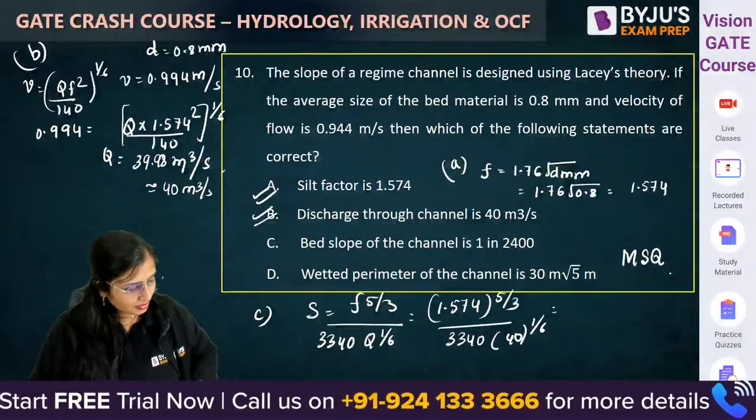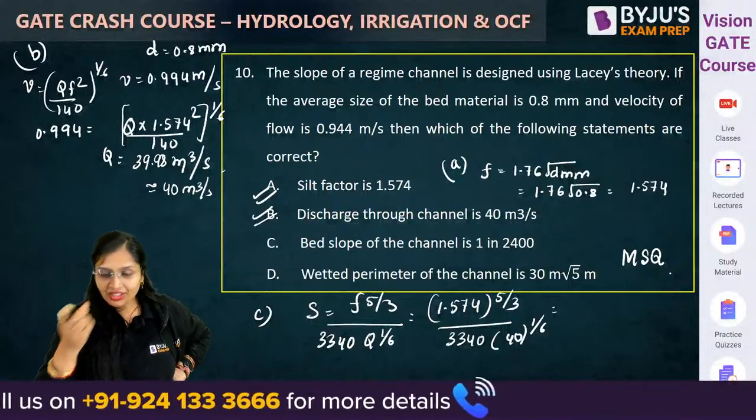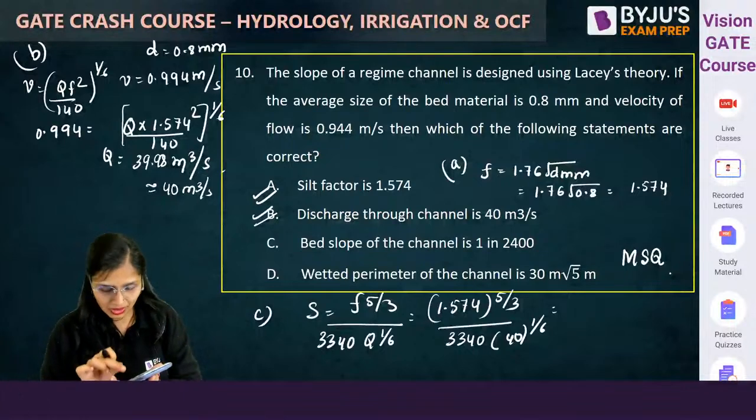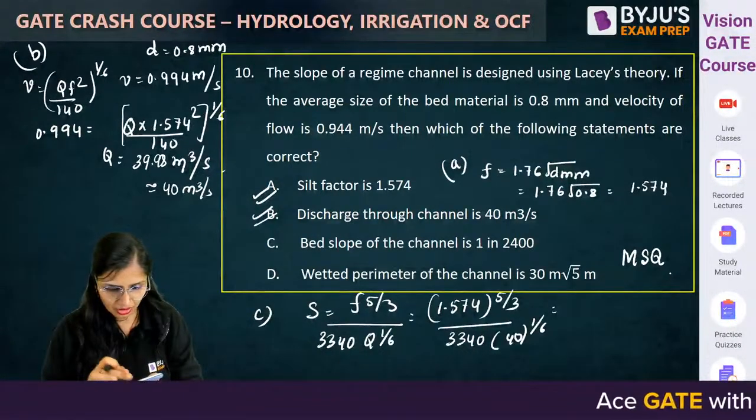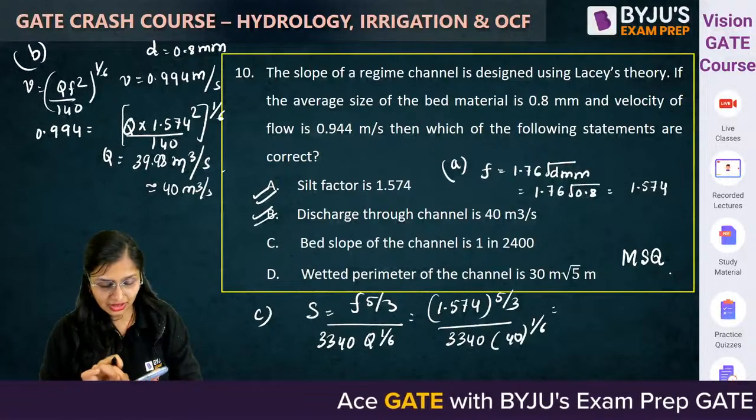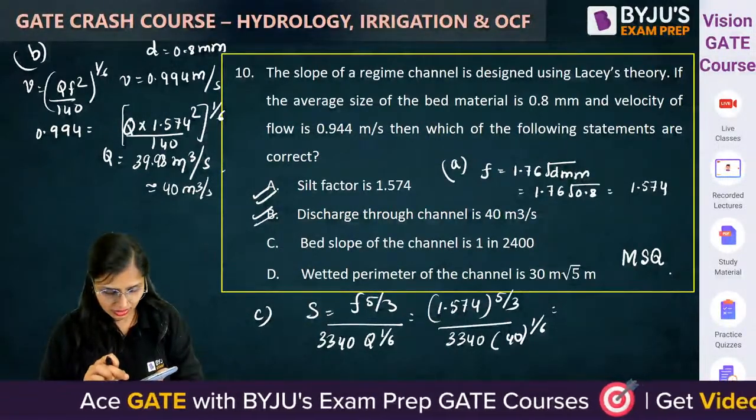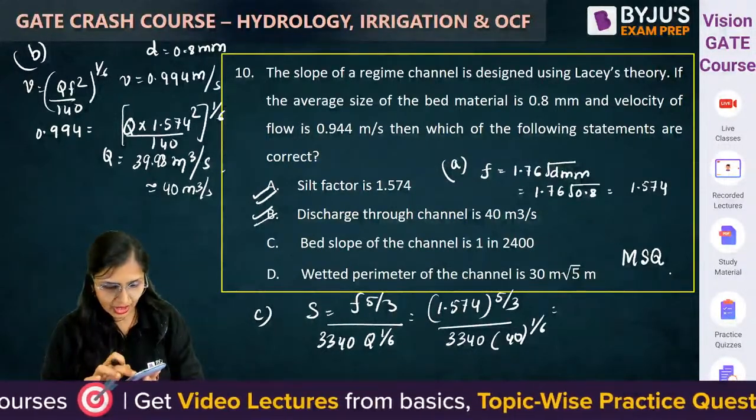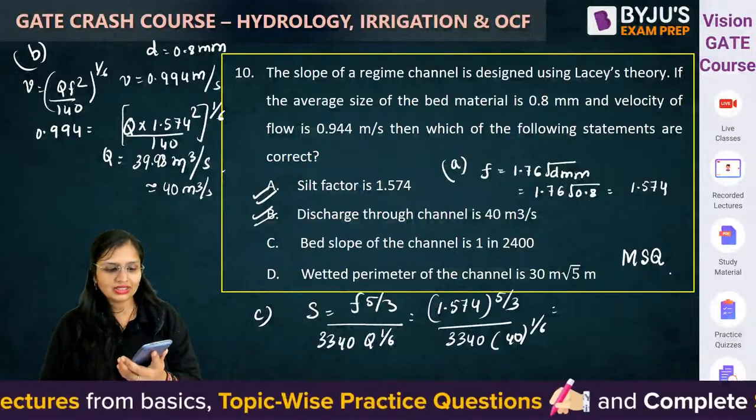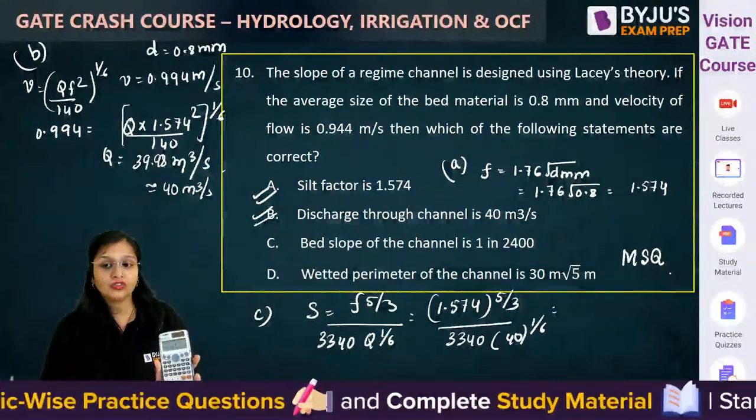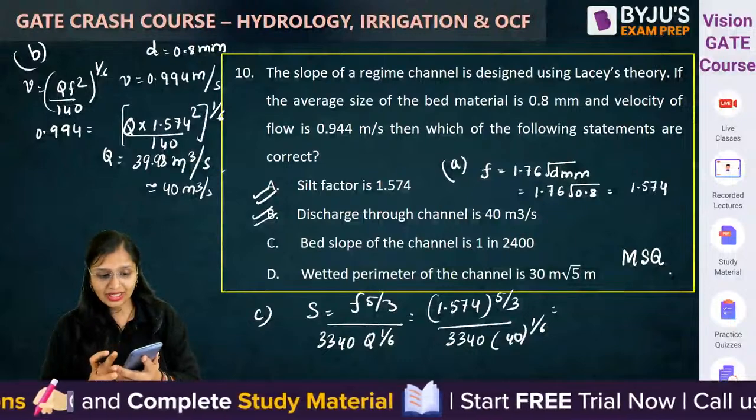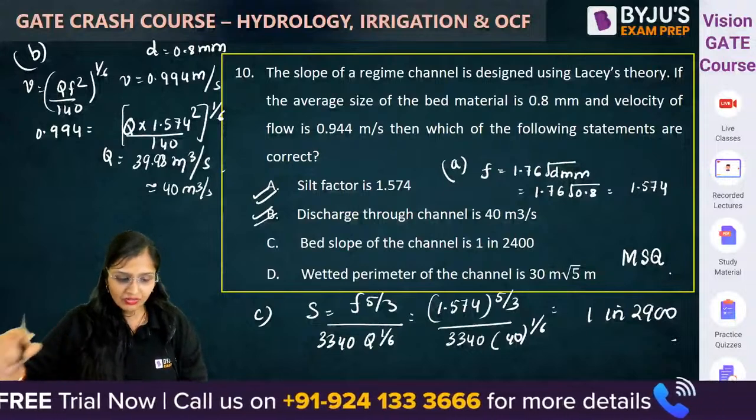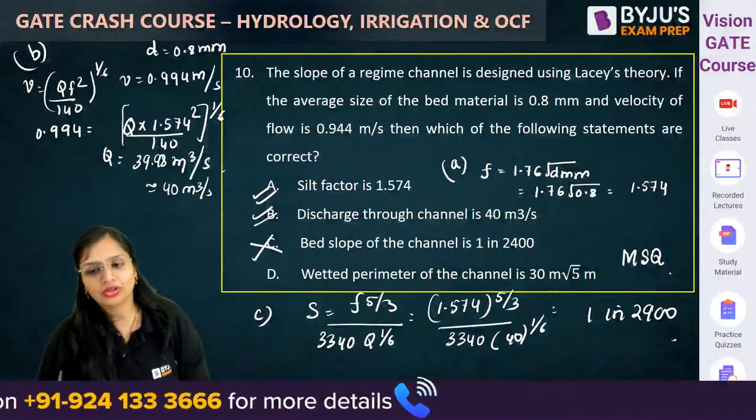Nobody calculated? See, whatever value you are getting, just inverse it. You will be getting 1.574 to the power 5 by 3, and then divided by 3340 times Q, that is 40 to the power 1 by 6. You will get the value as 3.4881 into 10 raised to power minus 4, which is not there in the option. In your calculator, there will be an inverse option. Just press it. You will get 1 in 2900. In the options, it is given 1 in 2400. So this will be wrong.